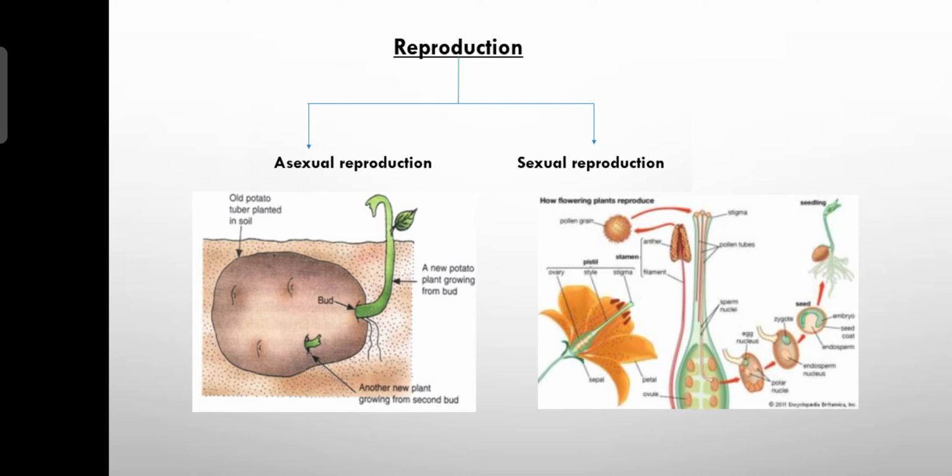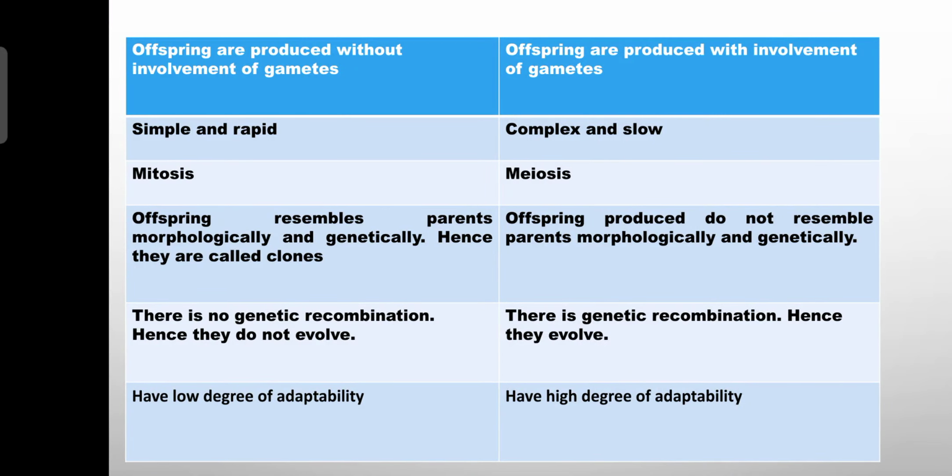Okay, so now we have just studied what is a reproduction, different types of the reproduction here. I will just summarize whatever I have told regarding asexual and sexual reproduction. In the asexual reproduction, the offsprings are produced without the involvement of the gametes, whereas in the sexual reproduction, the offsprings are produced with the involvement of the gametes. Process ಬಂದಾಗ, in the asexual reproduction, it is always simple and very rapid process. ಬೇಗ ಆಗುತ್ತೆ ಇದು. But in sexual reproduction, it is complex and very slow process.